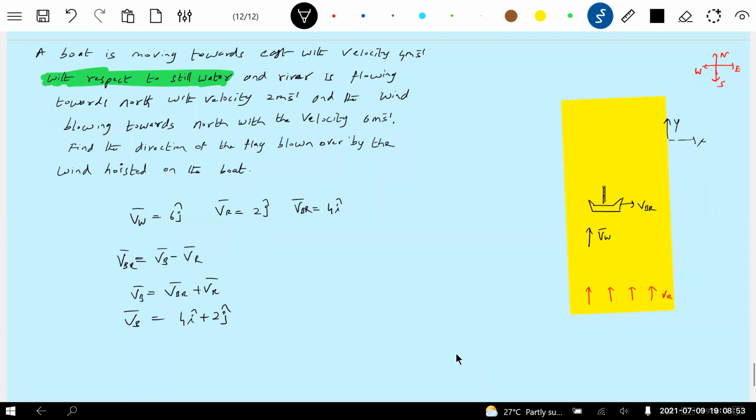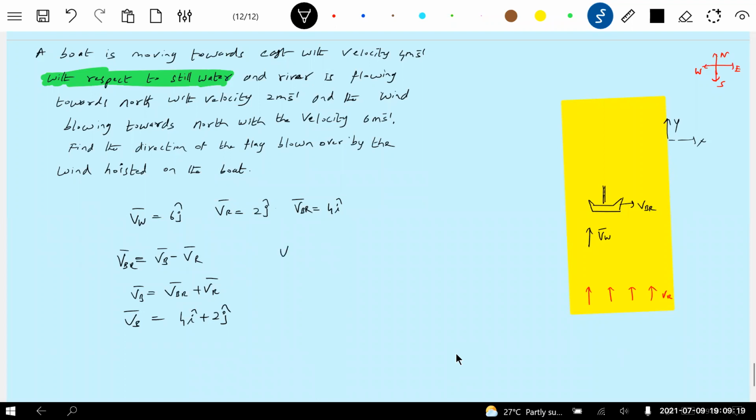Will the flag flutter in the direction of wind, or in the direction of velocity of boat, or in the direction of velocity of wind with respect to boat? Velocity of wind with respect to boat, that is what is needed. There is a general idea which will help us in a lot of other problems.